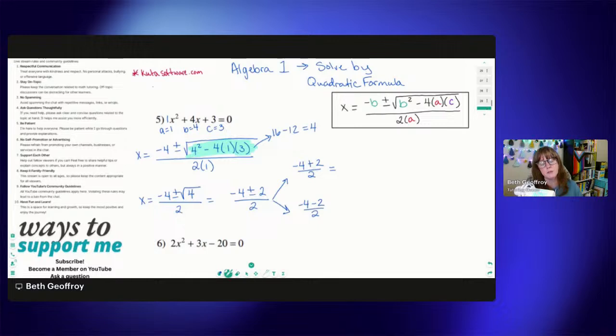So let's start with this one at the top. -4 plus 2 gives us -2 over 2, and then -2 over 2 is -1. So that's one of our solutions. And then down here, -4 minus 2 is -6 over 2, and then -6 divided by 2 is -3. So that's the other solution. So to wrap this up, x would equal -1 or x would equal -3. There are two solutions for this equation.